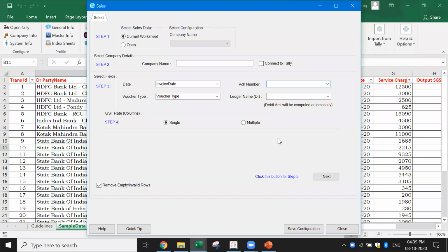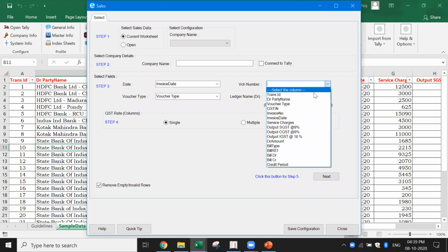But the disadvantage in that case is, if you imported a set of vouchers, let's say this particular voucher I've already imported, and now by mistake you import the same thing again, Tally will import it. Why? Because it will renumber the vouchers once again. But if you have set it to manual, when we do the validation, our software will check whether there's a duplicate voucher and tell you these voucher numbers already exist. So you can decide which option you want to use.